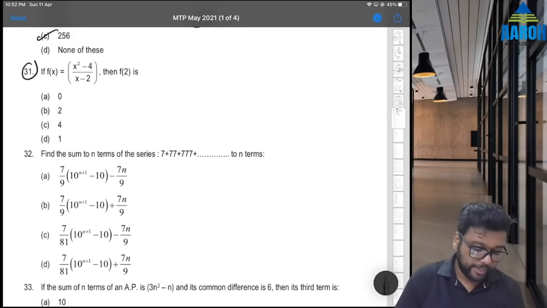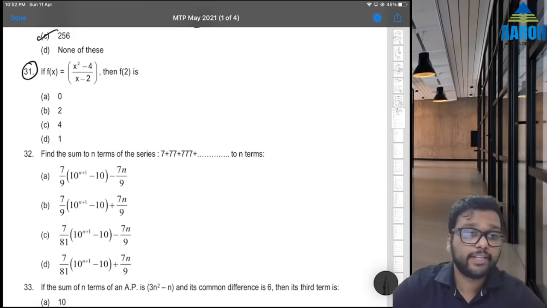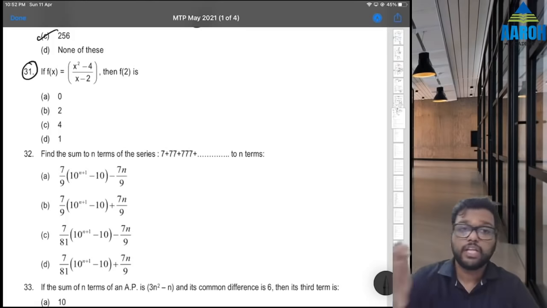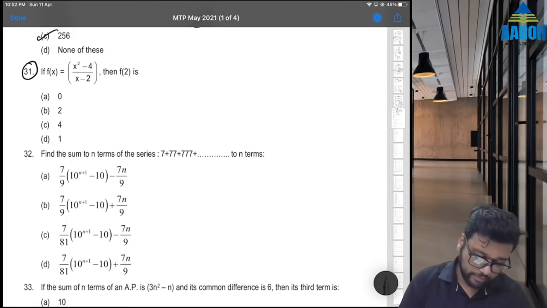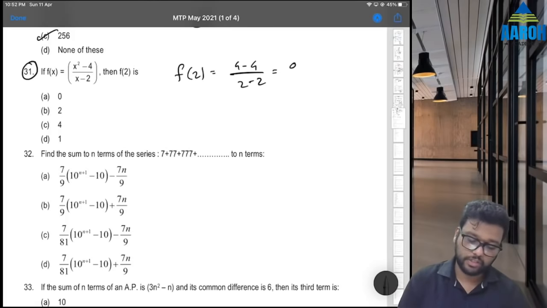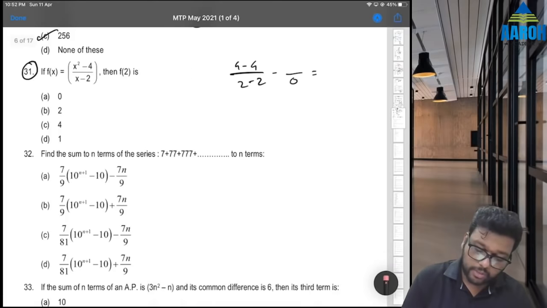Now this question is a bit wrongly printed. Let's see. If f of x is equal to x square minus 4 by x minus 2, then what is f of 2? Now we cannot put 2 directly, because what will happen is, if you put 2 directly, that will become 2 square, 4 minus 4 by 2 minus 2, which is 0 by 0, which is not defined. Okay. So actually the question should have been like this.